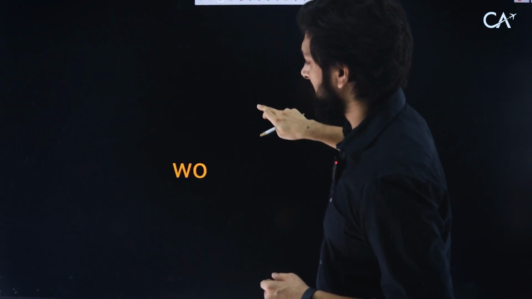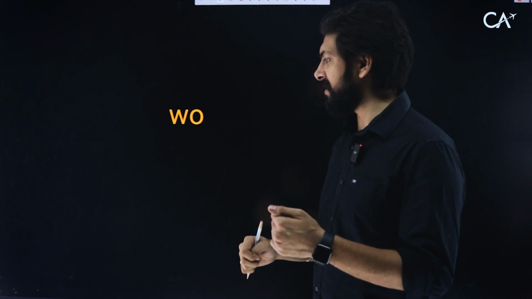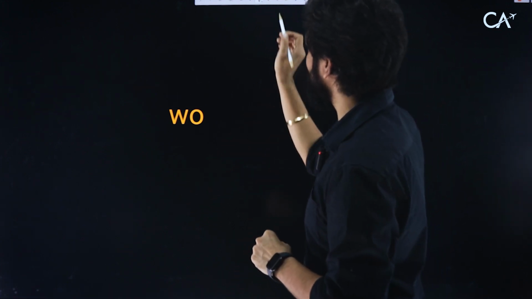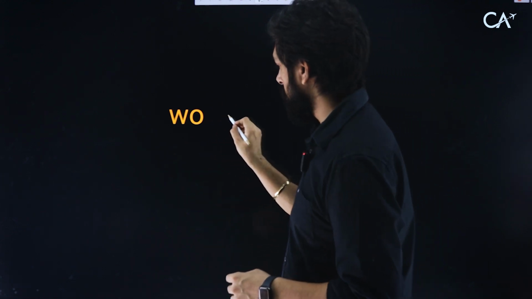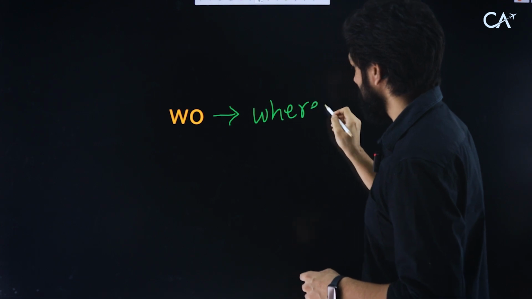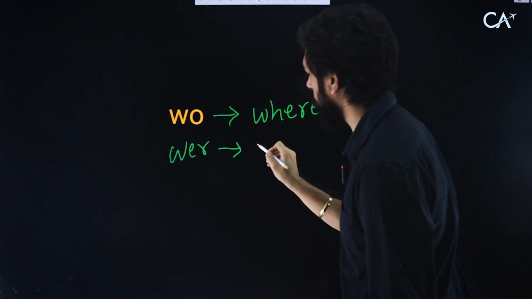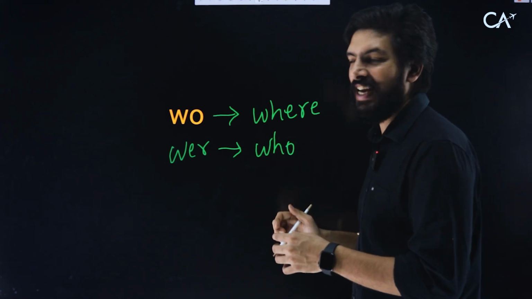Another one that we have is wo. Now, what is wo? This looks like who, right? But there is a twist. In German, wo means where, and the word where in German means who in English. Isn't this crazy? Twisted, right?